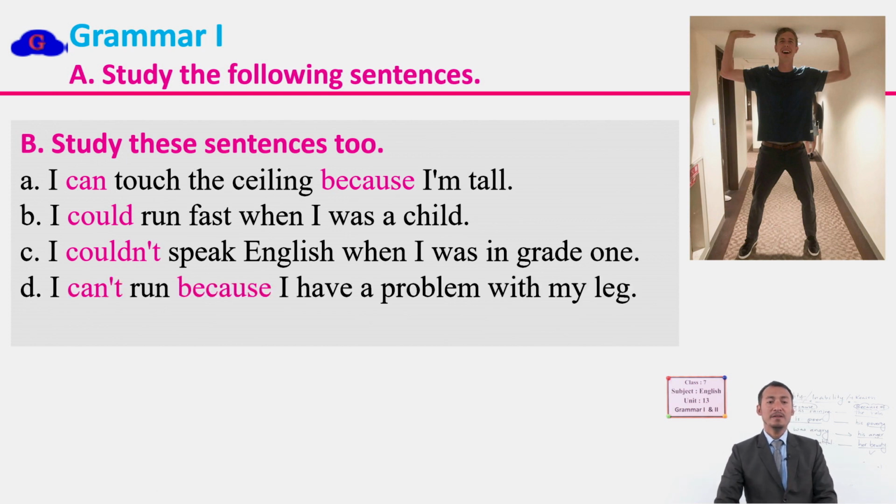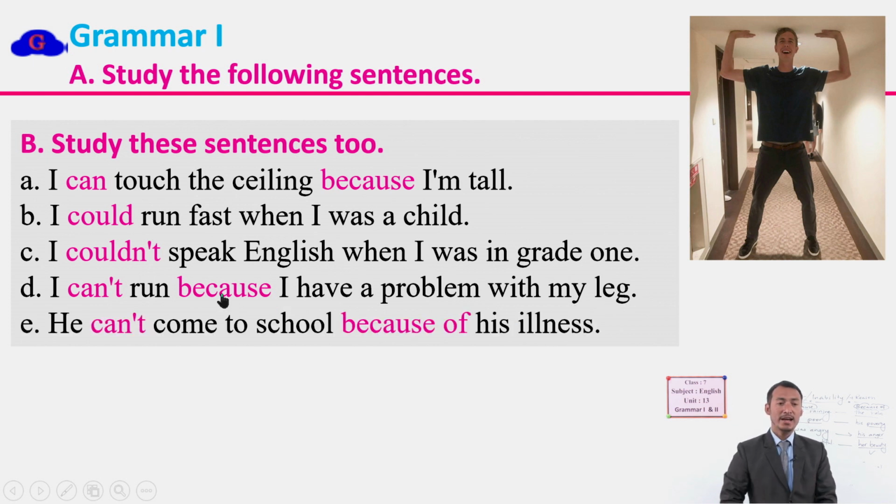And I can't run because I have a problem with my leg. Look here, because is again here with a clause. I have a problem with my leg. It is a full sentence, right? So we have subject, verb and object, my leg. Okay, and he can't come to school because of his illness. Look here, in this sentence, because of his illness. After because of, what do you see here? What's the structure?